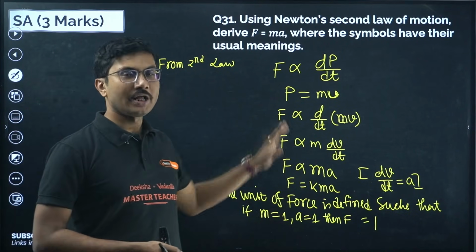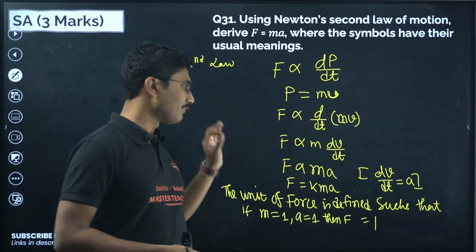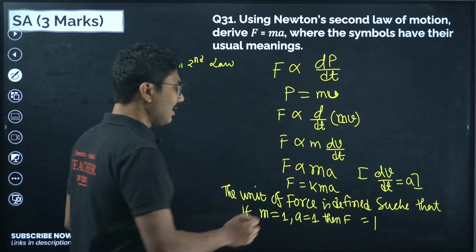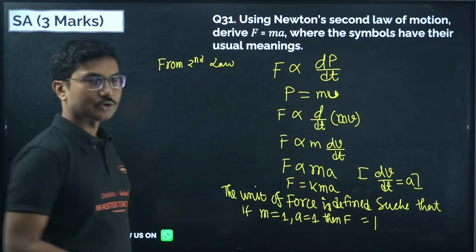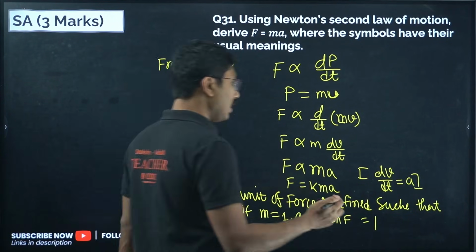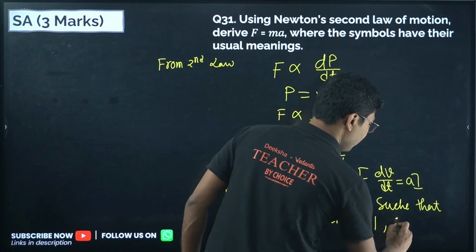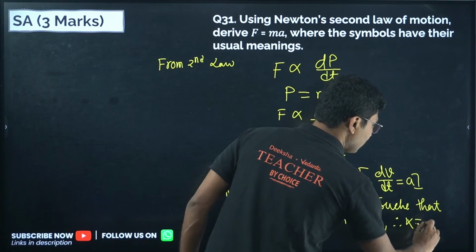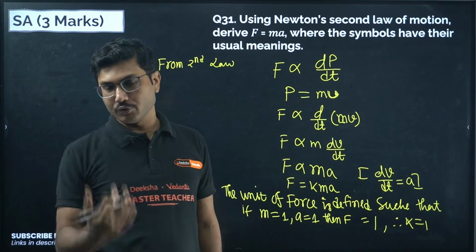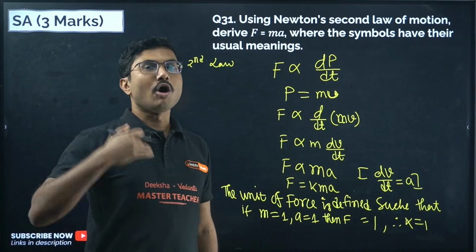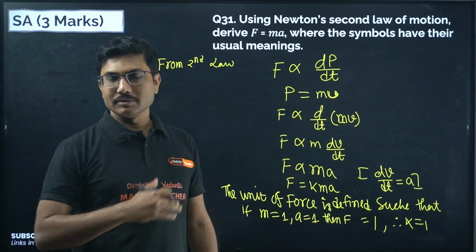You have to mention the unit of force is defined such that if m equals 1, a equals 1, then F equals 1. So, therefore, K will be equal to 1. It is coming from the definition of unit of force. It is not coming from let or say or put. It is not coming like that.